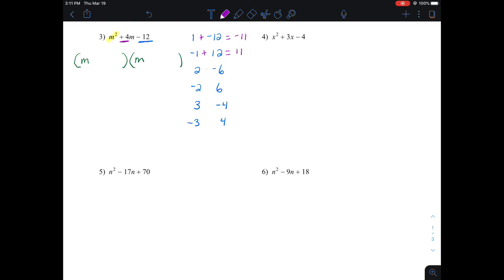2 and negative 6 add together to be negative 4. Well, that gave me a 4, but it's the wrong sign. Negative 2 plus 6 makes positive 4. There's my pair right there. No need for me to keep going because I found the two numbers. So I go back up to my two binomials that I'm constructing, and one of them is going to be m minus 2, and the other one's going to be m plus 6. And so here is my answer.